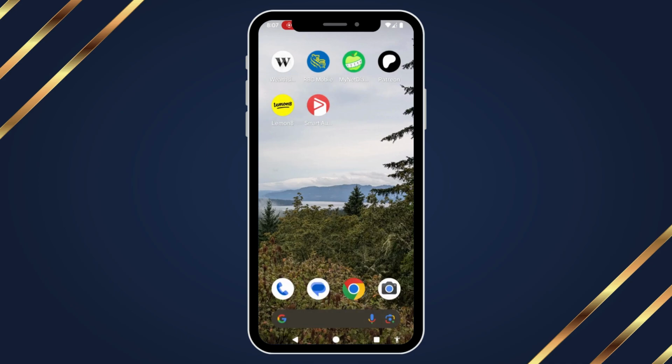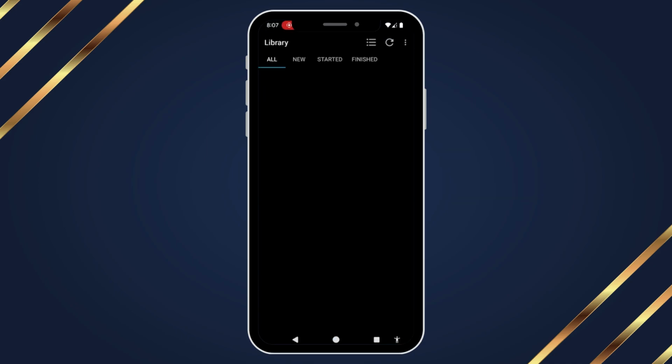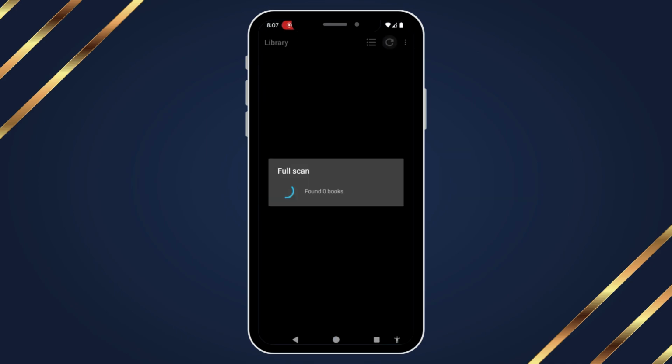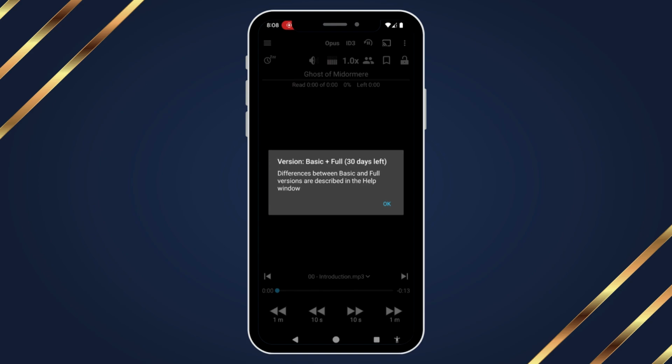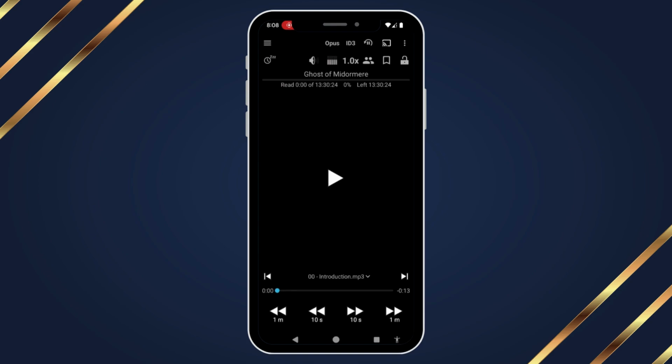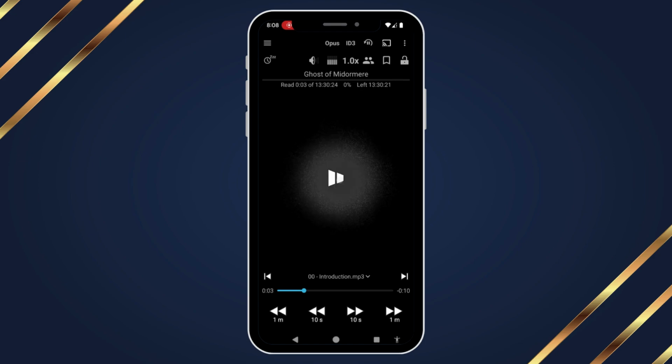If we navigate back to that app, I'm going to go ahead and refresh. You can see we've got the Ghost of Mittermere here. It's 13 and a half hours. And if we click in, it should let us go ahead and start listening, and it will start at the introduction.